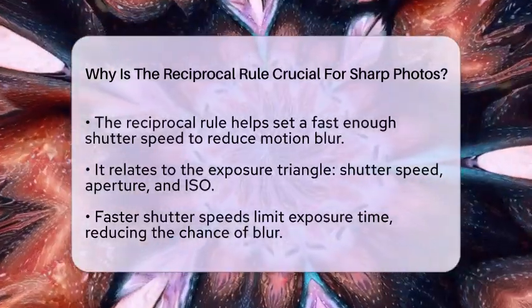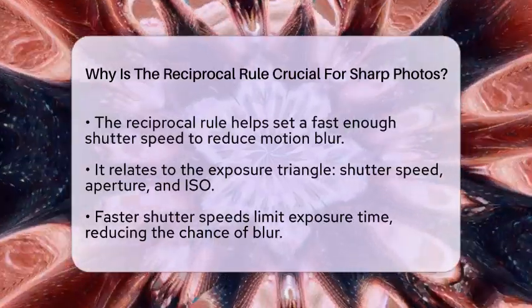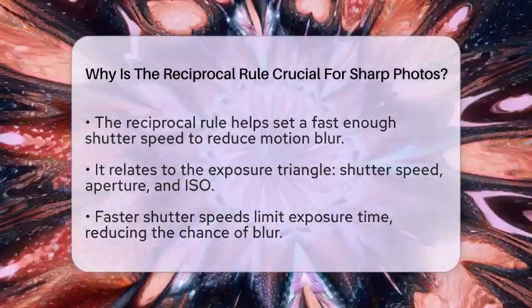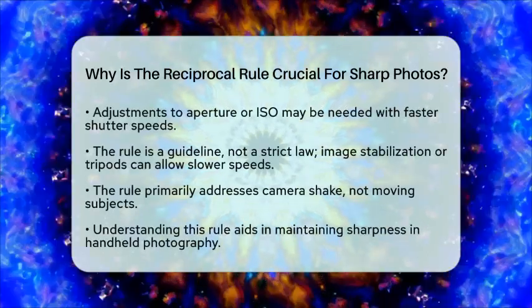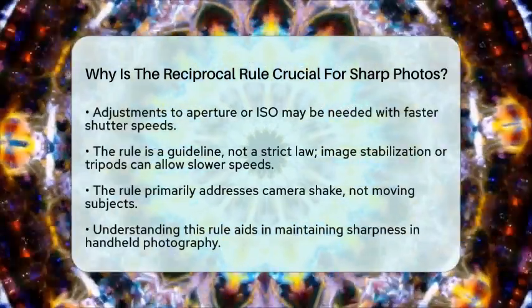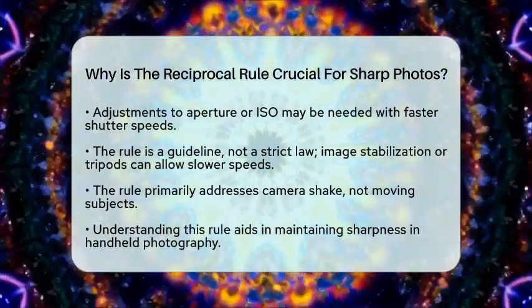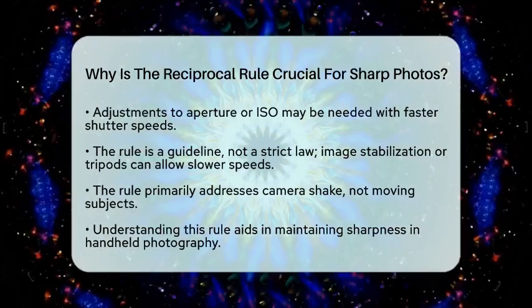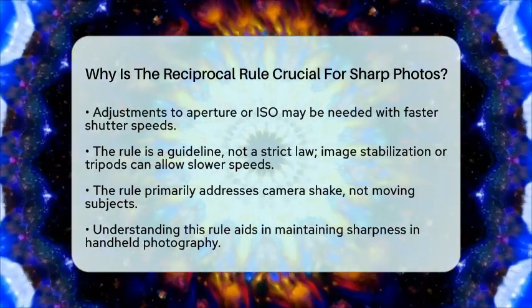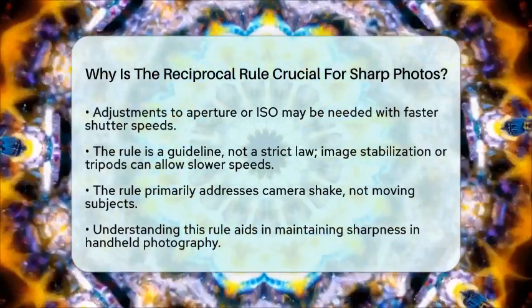While the reciprocal rule is a helpful guideline, it is not a strict law. If you are using image stabilization technology or a tripod, you can often use slower shutter speeds without worrying about blur. Additionally, this rule mainly addresses camera shake, not subject motion. If your subject is moving, you may need even faster shutter speeds to capture a sharp image.